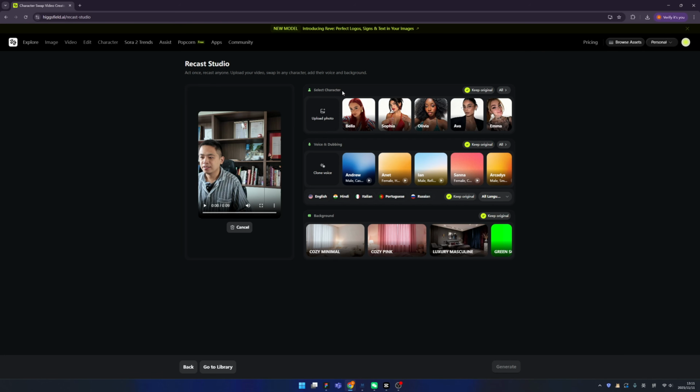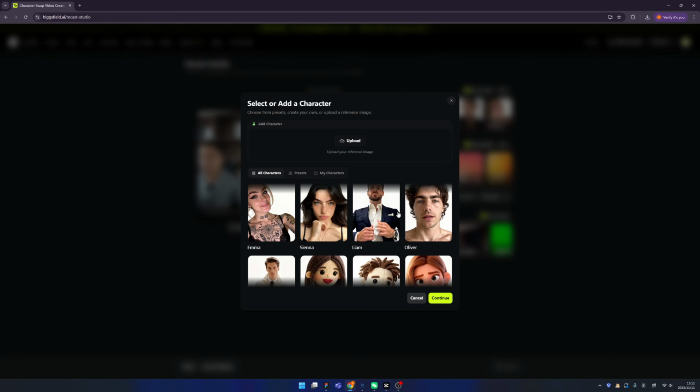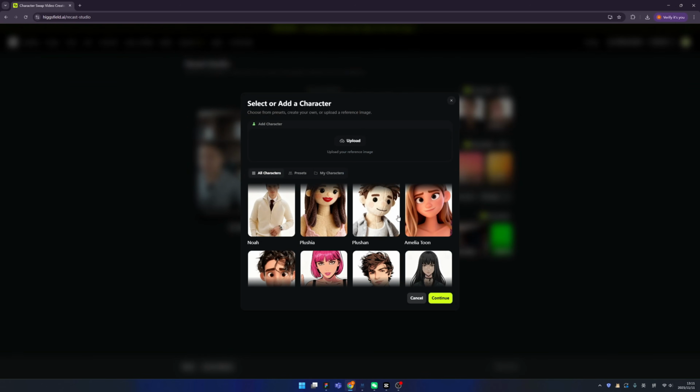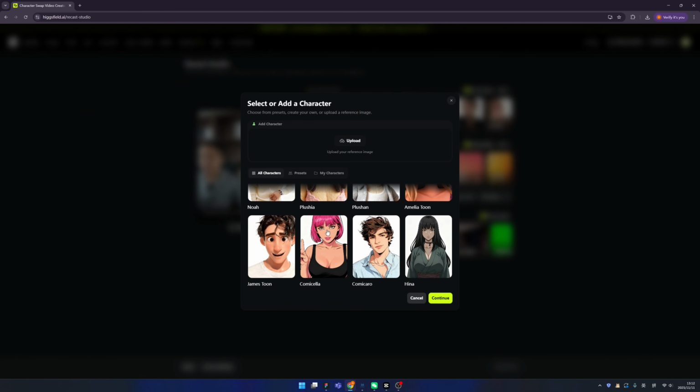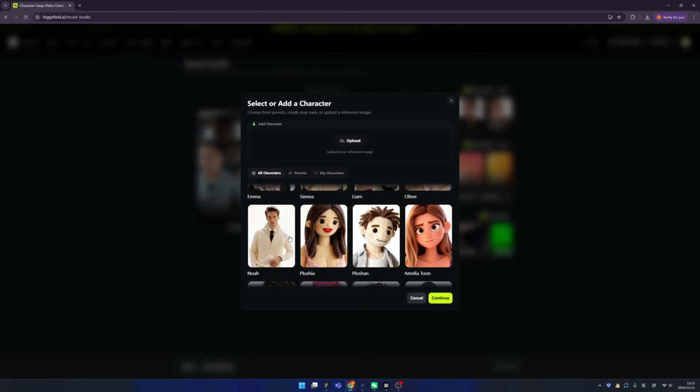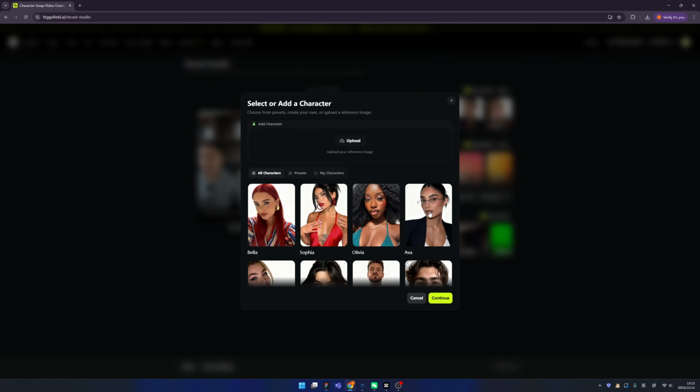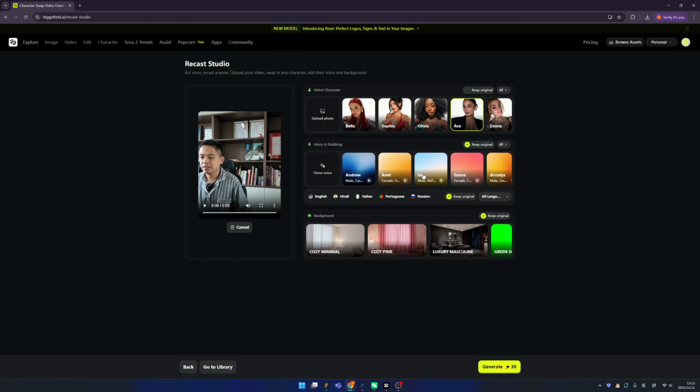So for the first one, select character, you can either upload a photo or choose from existing characters. Let's click the all. And you can find it's not only one character, but many characters. Yeah, 2D animated style or 3D animated style, right? And for this time, maybe try this girl. And click confirm. And let's change our voice.